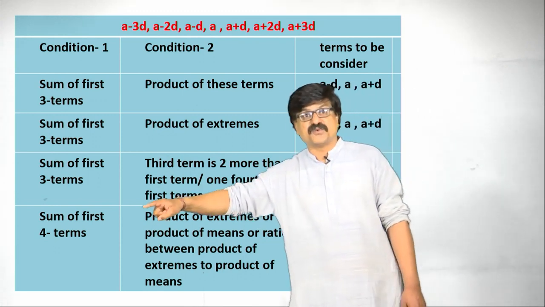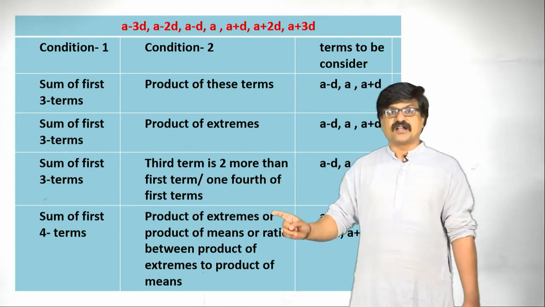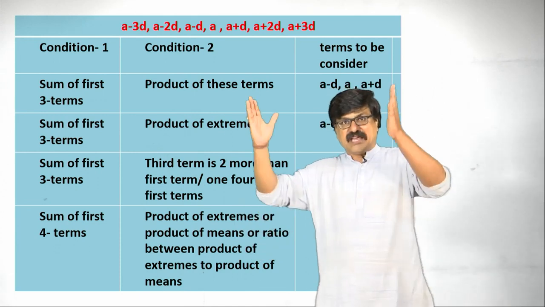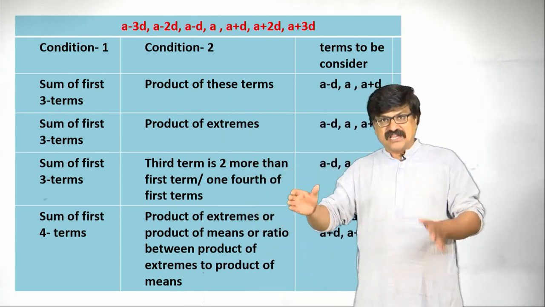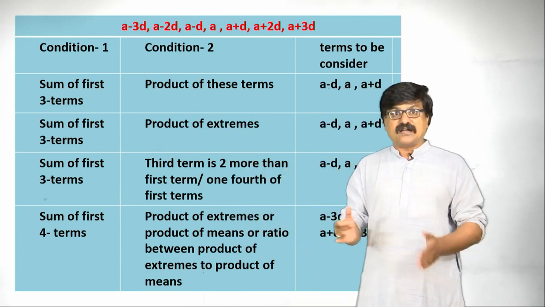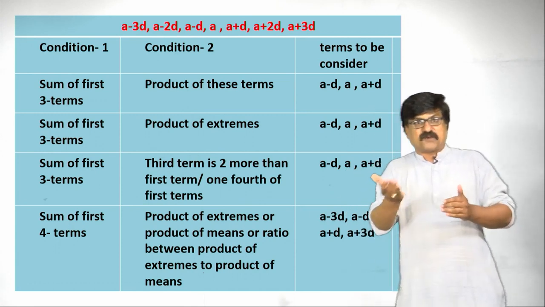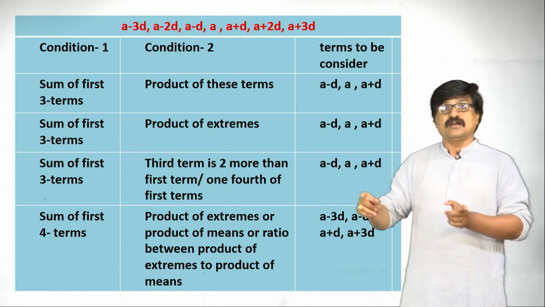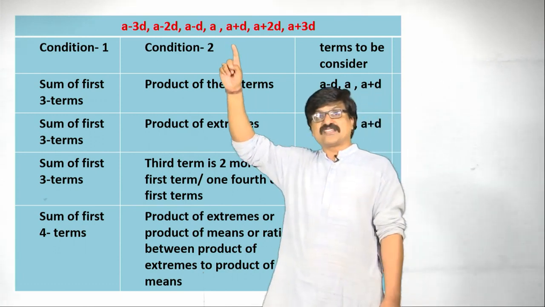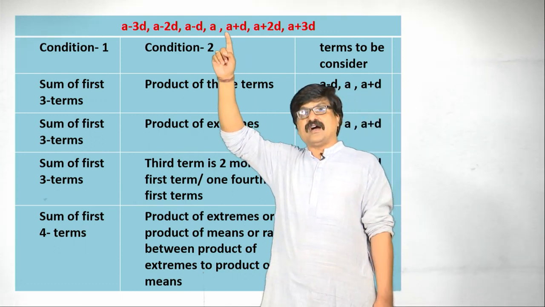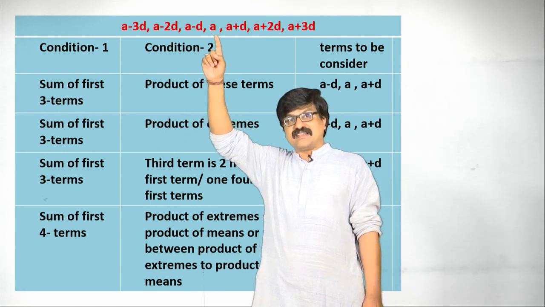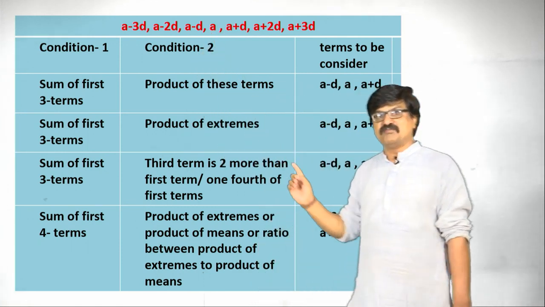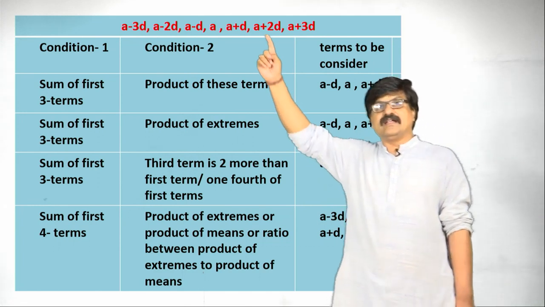Sum of first four terms are there, product of extremes means end terms, product of means means middle terms, or ratio between the product of extremes and means are given. In such a case, how actually I am taking means, I am neglecting a, consider a minus d and a plus d.